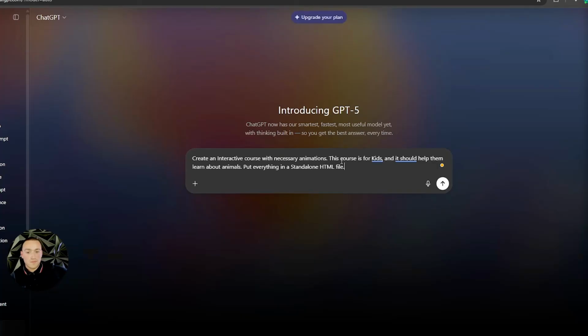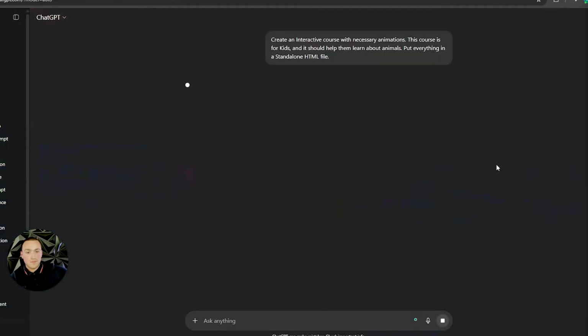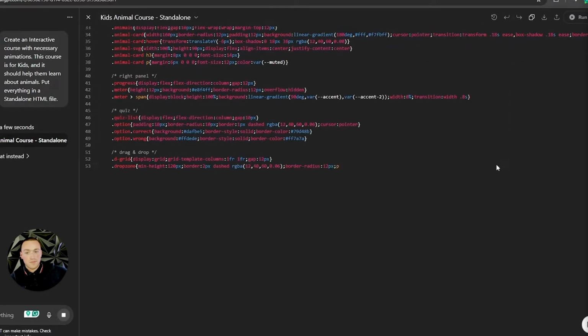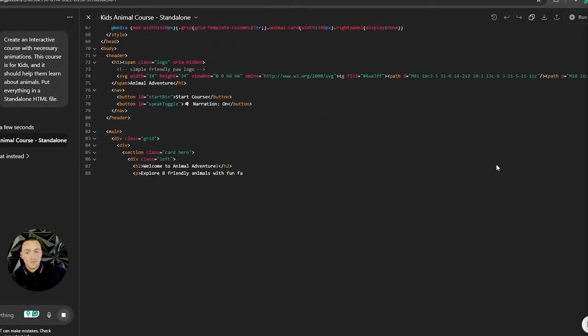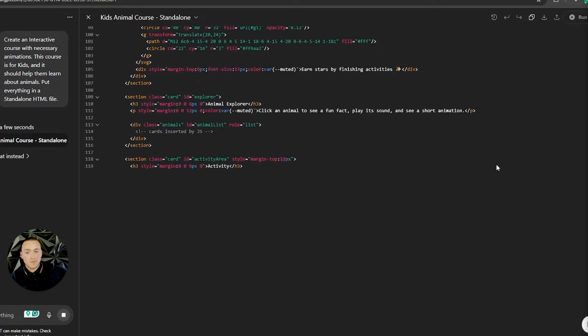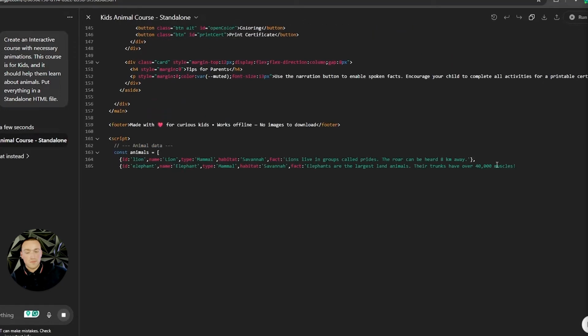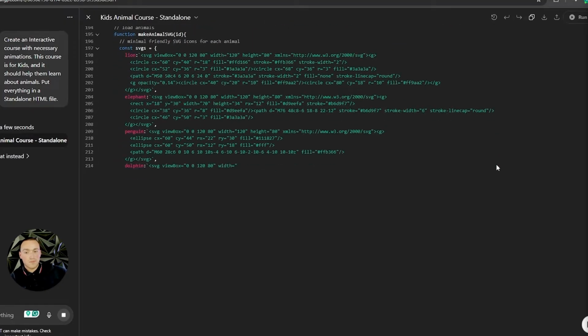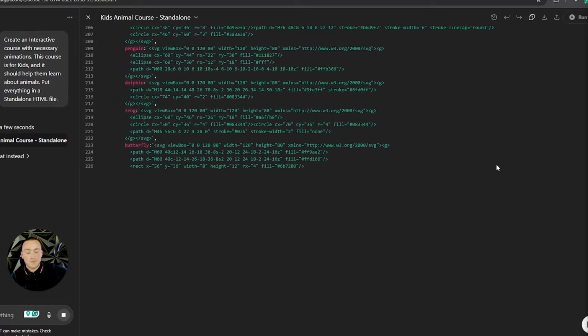This time, I'm going to create a learning course for children with visual animations. So let's type our prompt like this. Create an interactive course with necessary animations. This course is for kids, and it should help them learn about animals. Put everything in a standalone HTML file. Just to see how fast this generation is, I'm not going to fast forward to the final result. Let's wait and see how long it's going to take ChatGPT to make this course.